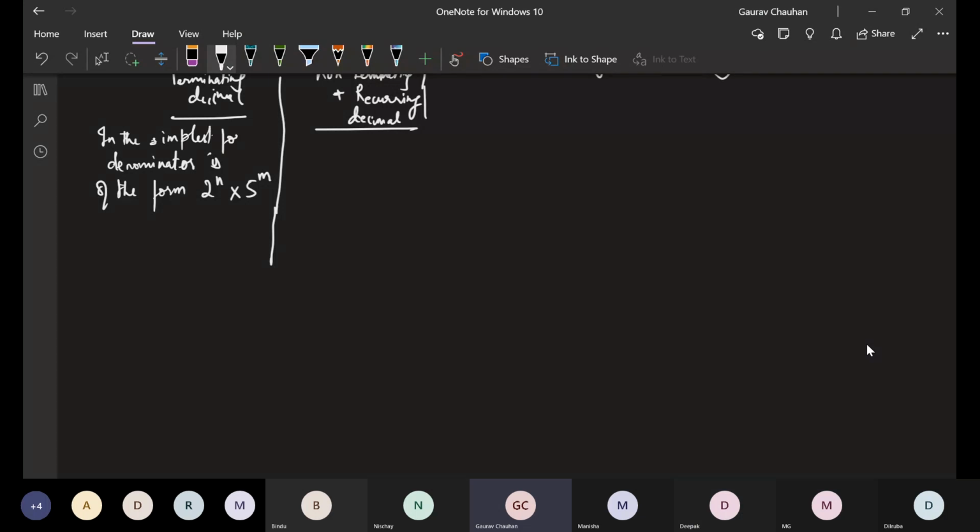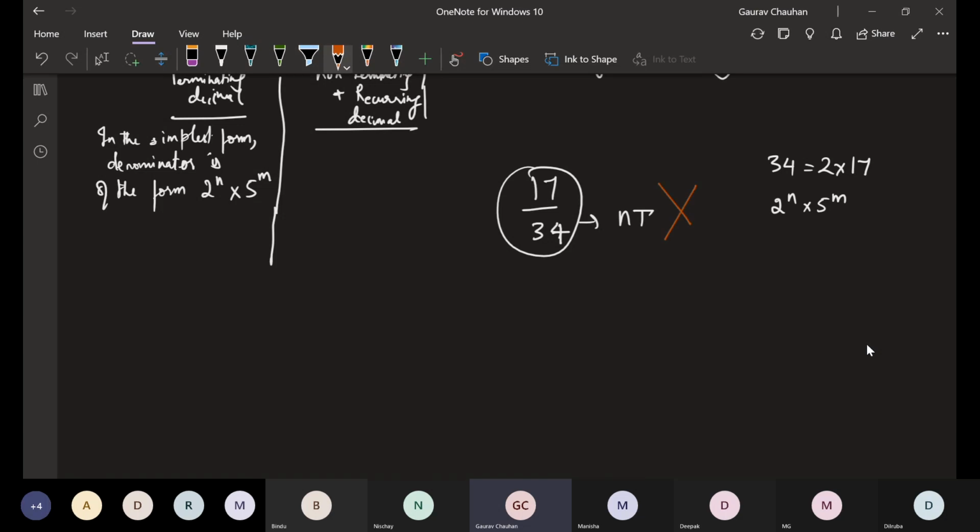I will explain to you right now quickly what it means. If I have 17 by 34, guys, and I directly start taking, okay, 34 is equal to 2 into 17. It is not in the form 2 power n into 5 power m. And if I say that this fraction will not terminate, I am wrong. The reason is 17 by 34, I should first simplify it. It will become 1 by 2, which is in the form 2 power something only. So this will terminate. You're getting it, so the first step is simplest form.